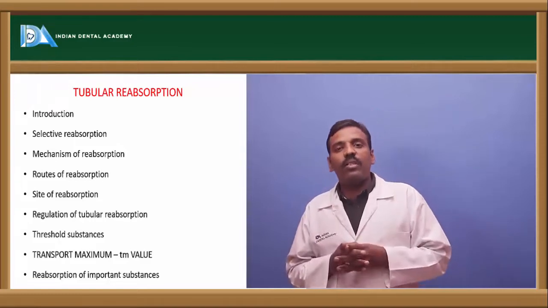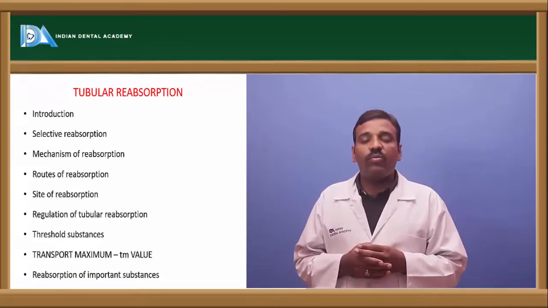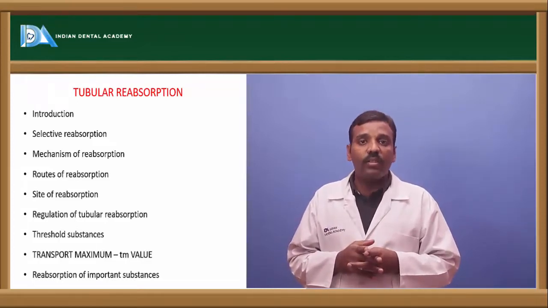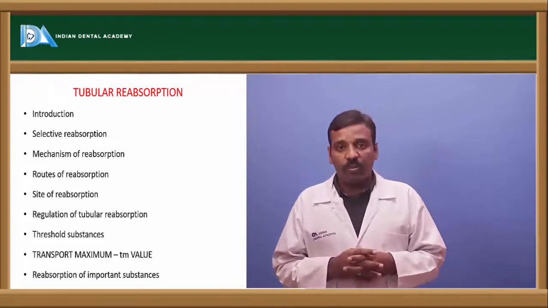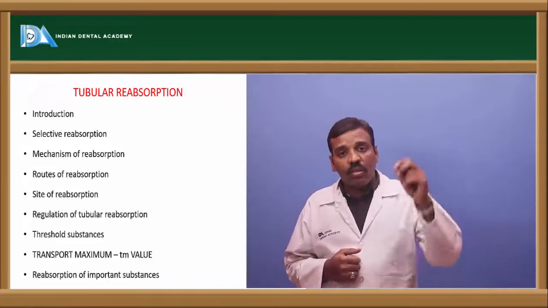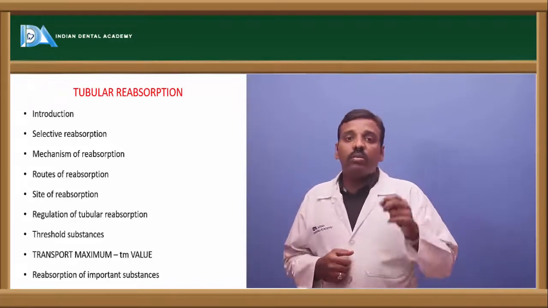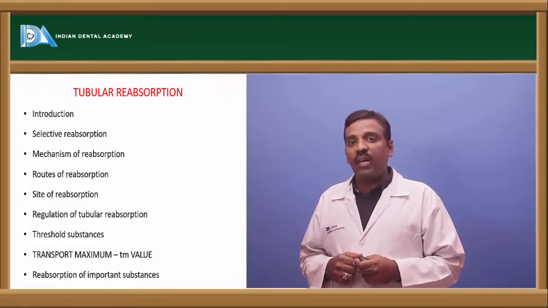And next, threshold substances. So the permeability of the capillary membranes and the concentration of the substances is also very important. That is what the threshold substances are. And next, transport maximum. How much amount of the filtrate formed by the glomerulus is transported through the tubule is called the transport maximum, or Tmax.